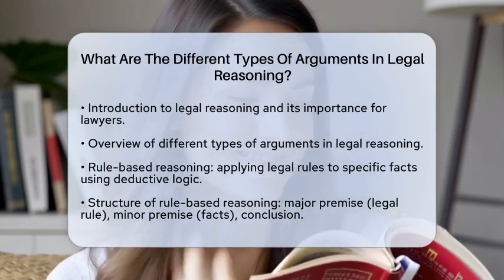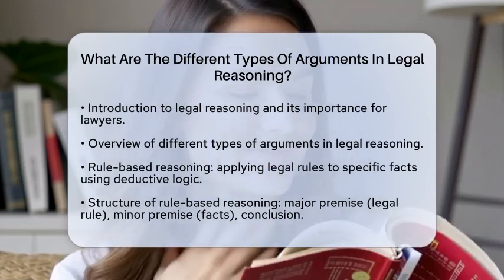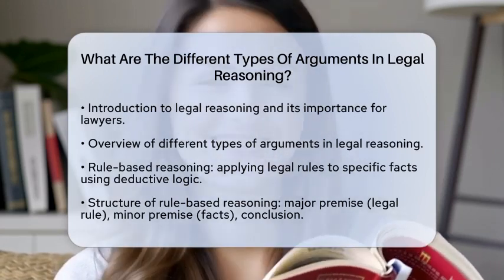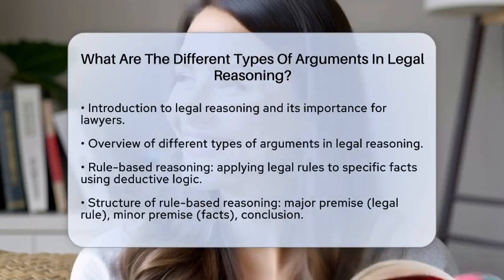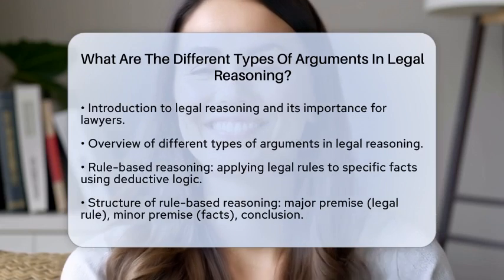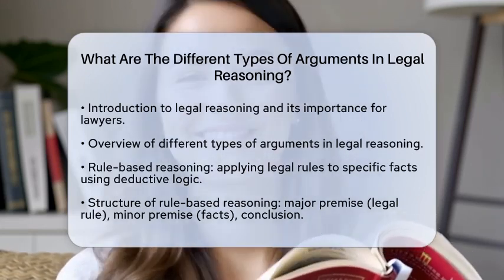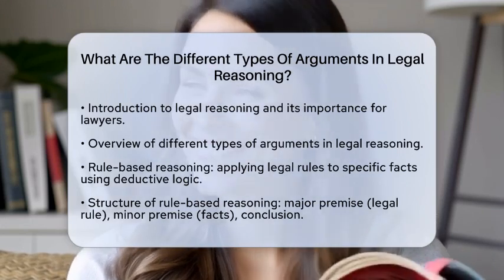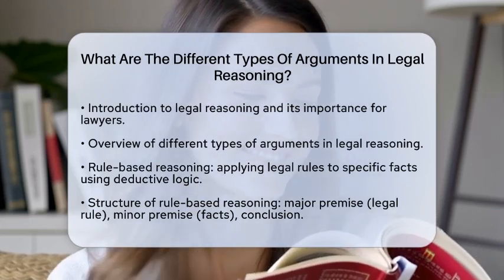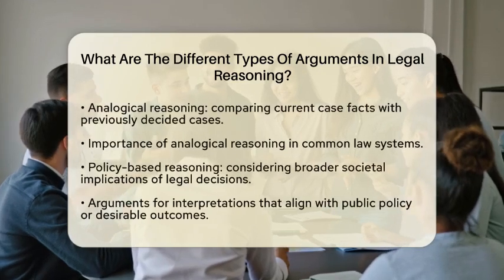First up is rule-based reasoning. This method applies legal rules to specific facts. It uses deductive logic to see if the facts of a case meet the elements of a legal rule. Think of it like a syllogism. You have a major premise, which is the legal rule, a minor premise, which is the facts of the case, and a conclusion that applies the rule to those facts. This structured approach is foundational in legal reasoning.